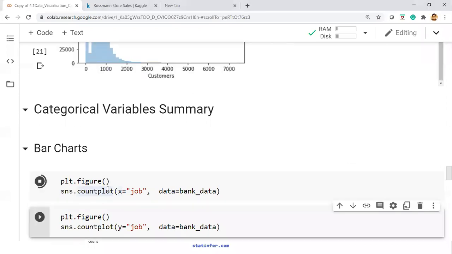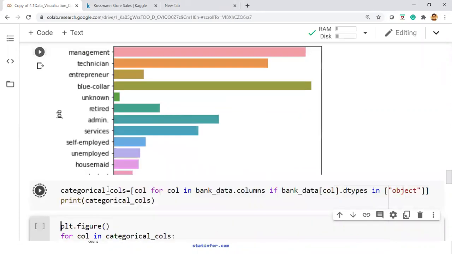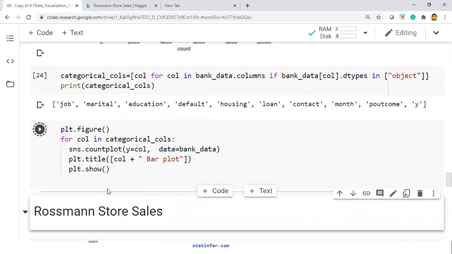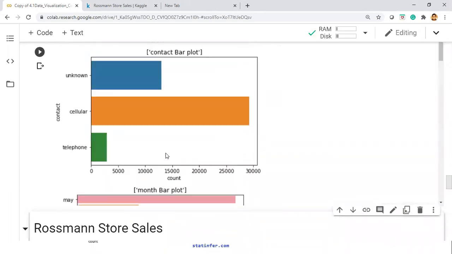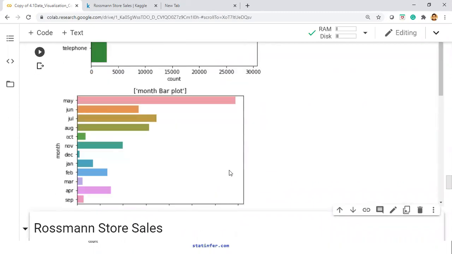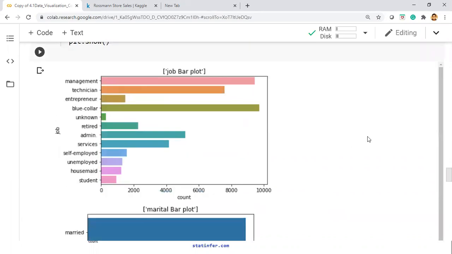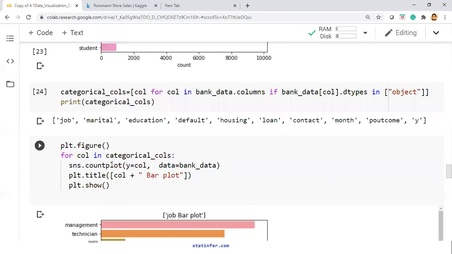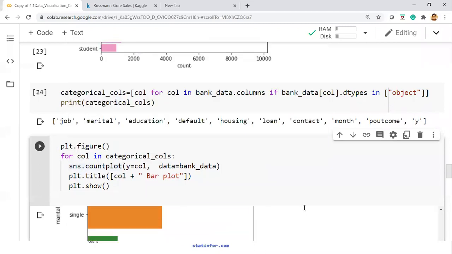So this is a usual bar plot. This is the vertical bar. These are the horizontal bar charts. For all the categories, we will get the bar. One of the questions was, can we sort these bars? I think that's a good homework question. Note it down. Explore how to sort this in such a way that the lengthiest bar will appear either at the top or the bottom. And then within seaborn, is there any option? Maybe when you go to this seaborn count plot, if you find any option for sorting, then you should be able to find that one.